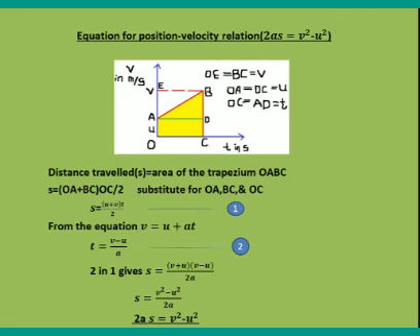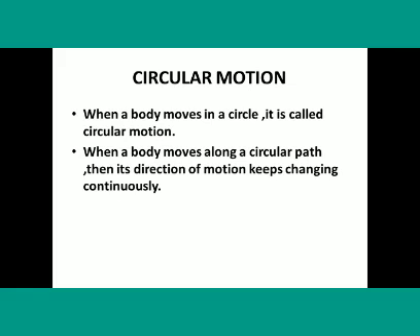Equation number 1. From the equation V is equal to U plus AT, T is equal to V minus U by A. Then 2 in 1 gives V plus U into V minus U the whole divided by 2A. Then S is equal to V square minus U square by 2A, or 2AS is equal to V square minus U square.